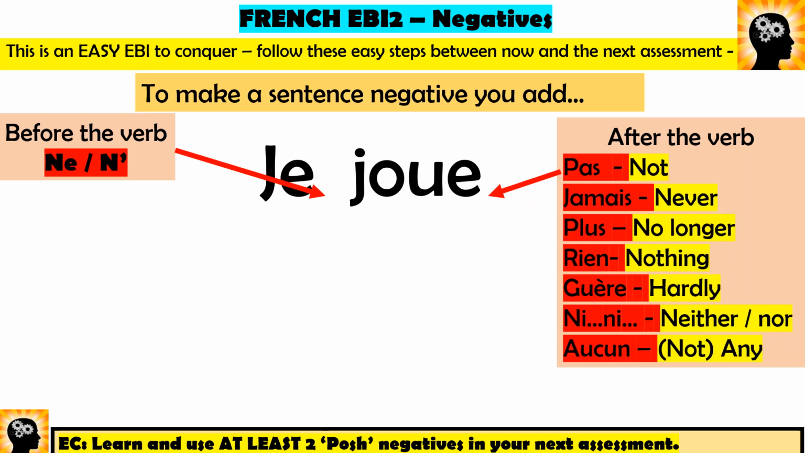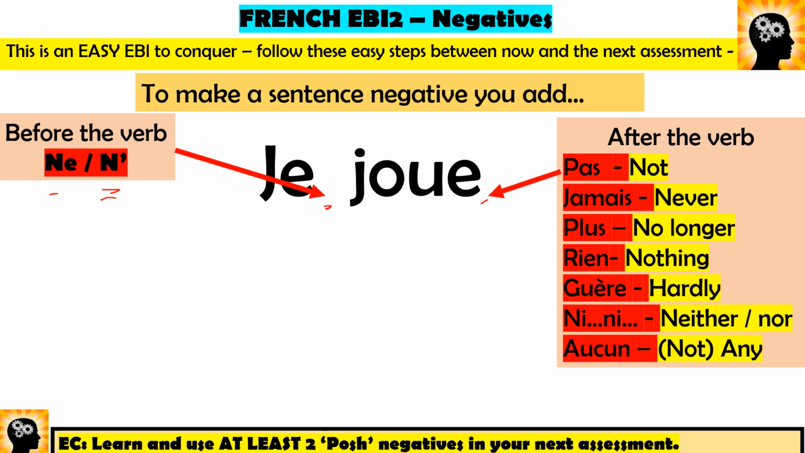Now, this can get more complex because you might not just want to say I don't play. What about I never play, or I no longer play, or I don't play anything? Easy. There's two things you need to do. You still need to put the ne at the start, and remember this ne changes to n apostrophe if your verb starts in a vowel, like j'aime, je n'aime pas. You still need this at the start here, but instead of pas, which is how you say I don't play, so je ne joue pas, I play not, you just need to change this word for the right one to express what you want to say.